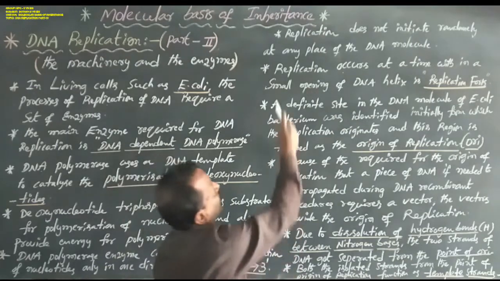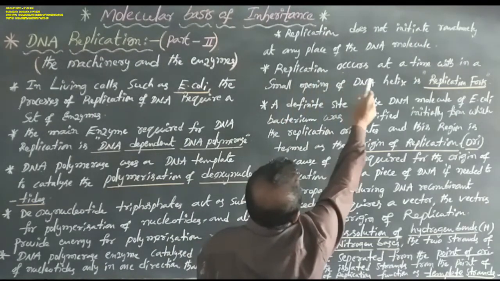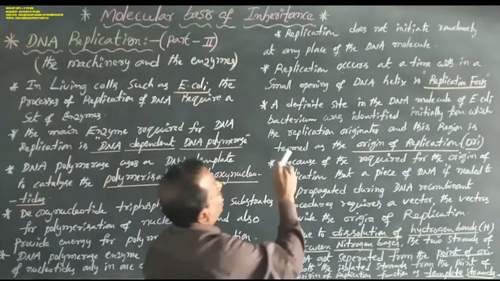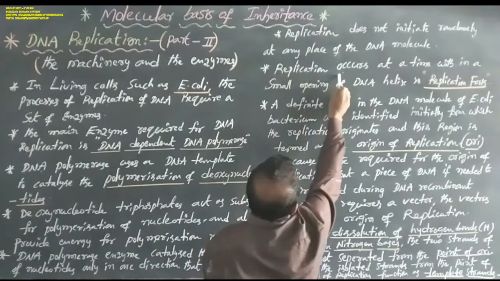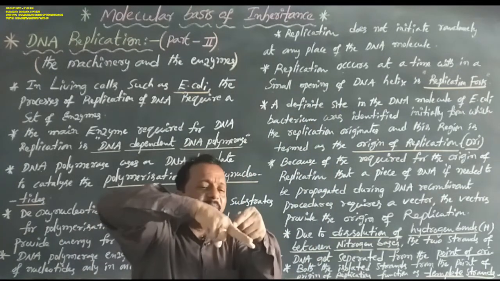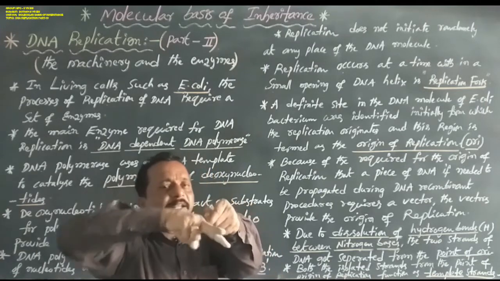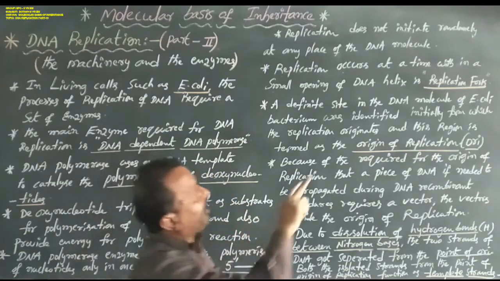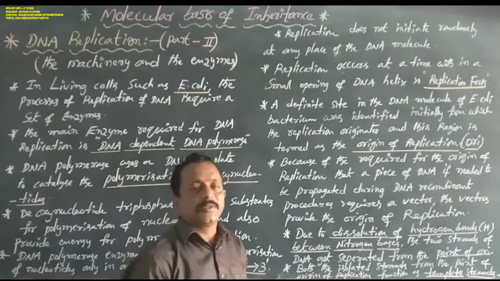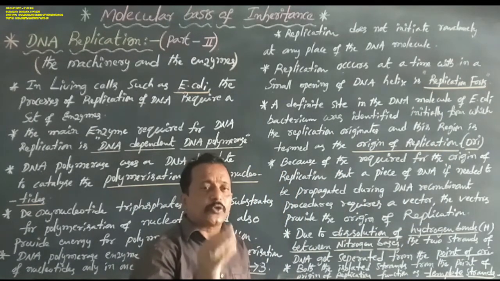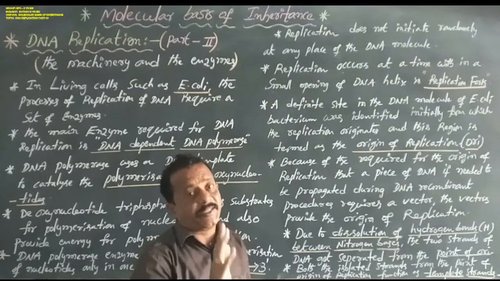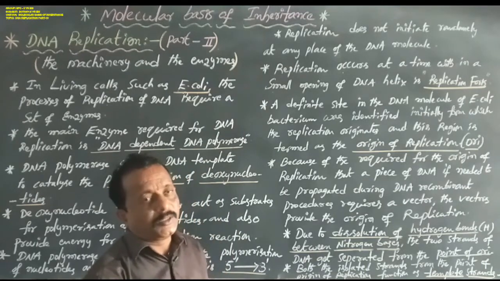Now, replication does not initiate randomly at any place of the DNA molecule. Here, replication occurs at a time within a small opening of the DNA helix, so that is called the replication fork. The replication process begins at one small opening-like structure, that is the replication fork. So, clearly understood.